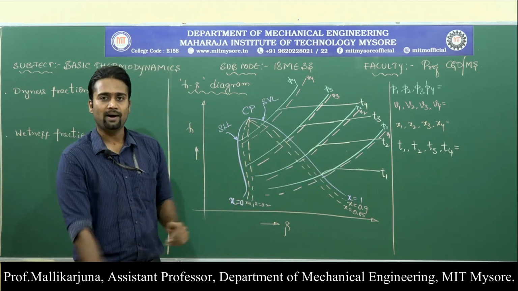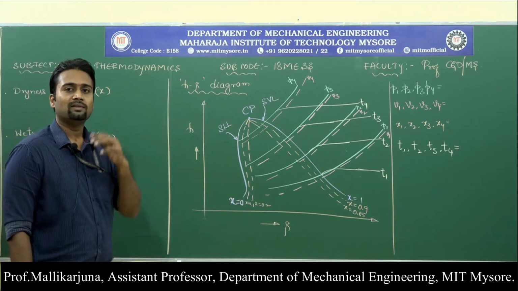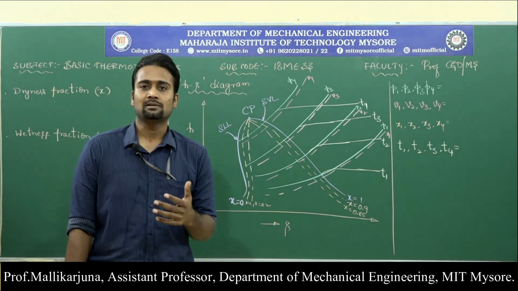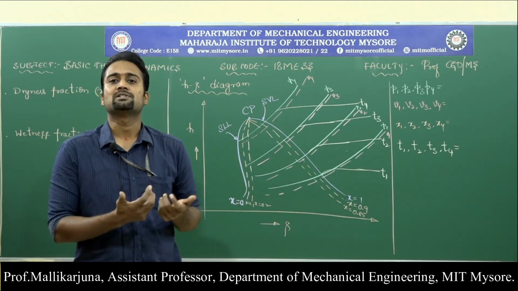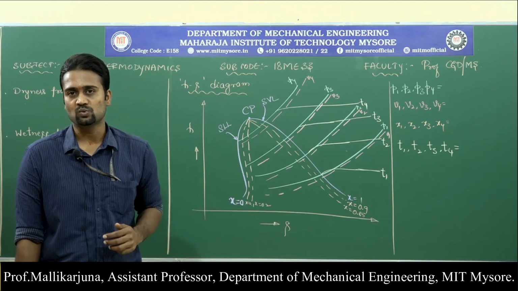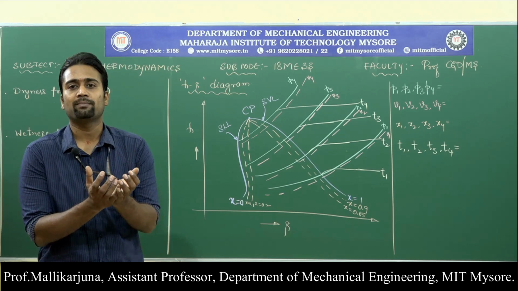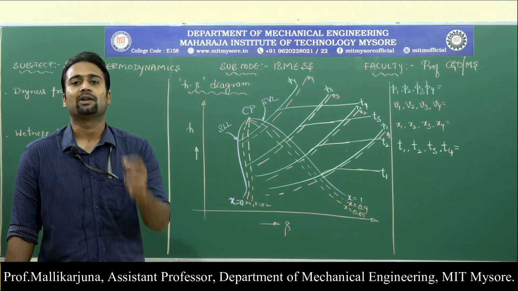By keeping these two in mind, let us look at the first term, which is dryness fraction. The dryness is the quantity of vapor which is present in the given substance, which is the pure substance water. What is the quantity of vapor present in the given substance? That is dryness.